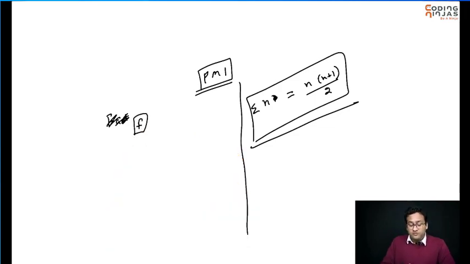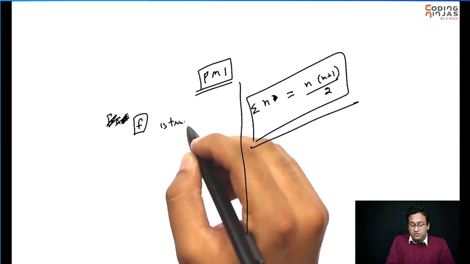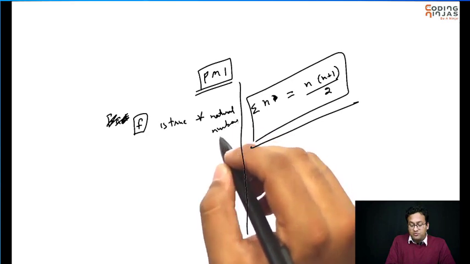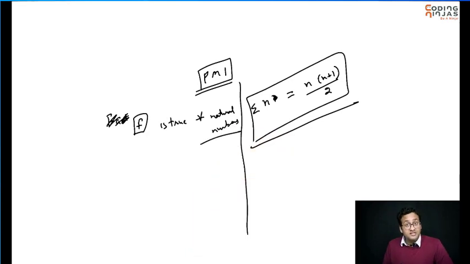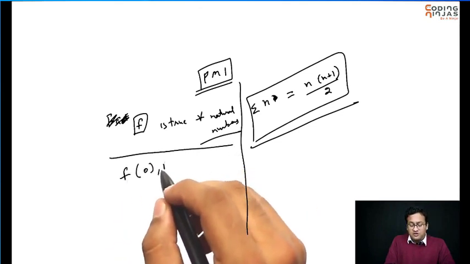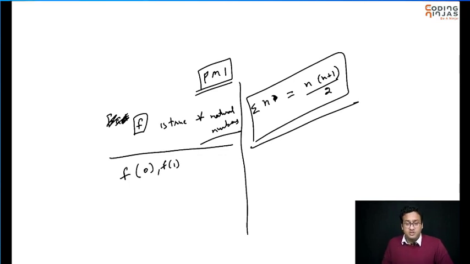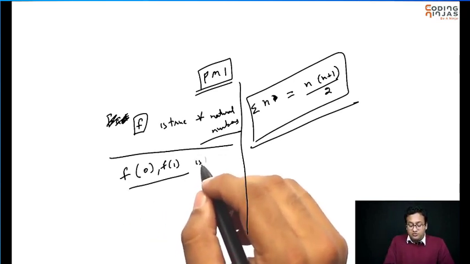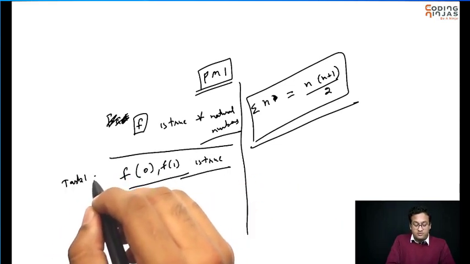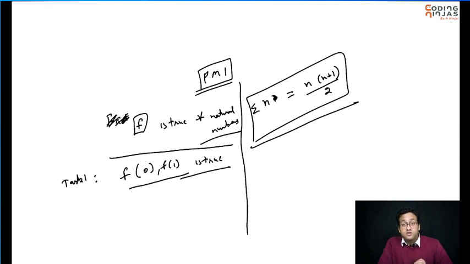I want to prove that f is true for all natural numbers. So PMI says, first of all, prove that it is true for f of 0 or f of 1, take a very small number and prove that this is true. That's your first work, task 1. You are supposed to prove that f of 0 and f of 1, or maybe just one of them, is true, right? That's the first thing we need to do.